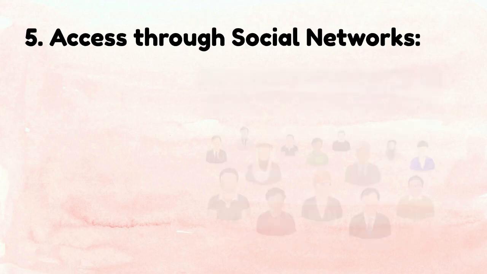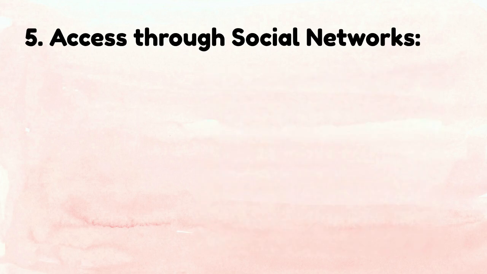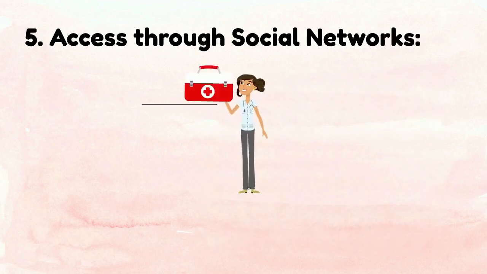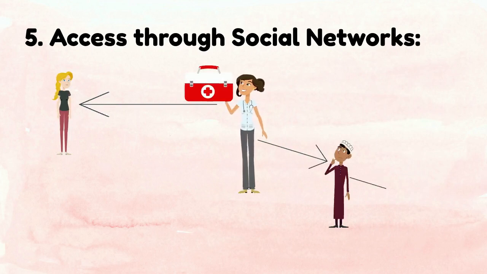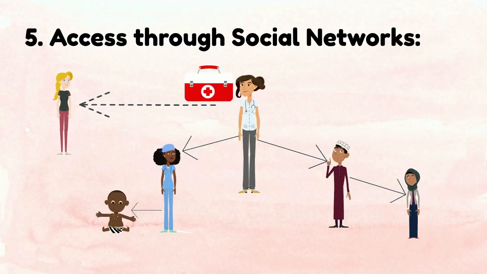And finally, number 5, access through social networks. Sometimes our ability to access resources can be dependent on whom we have connections with within our community. When some resources are exclusively available only through certain individuals or hubs in the social network, access to these resources is determined by how close or far we are from them in the network and how weak or strong is the connection.